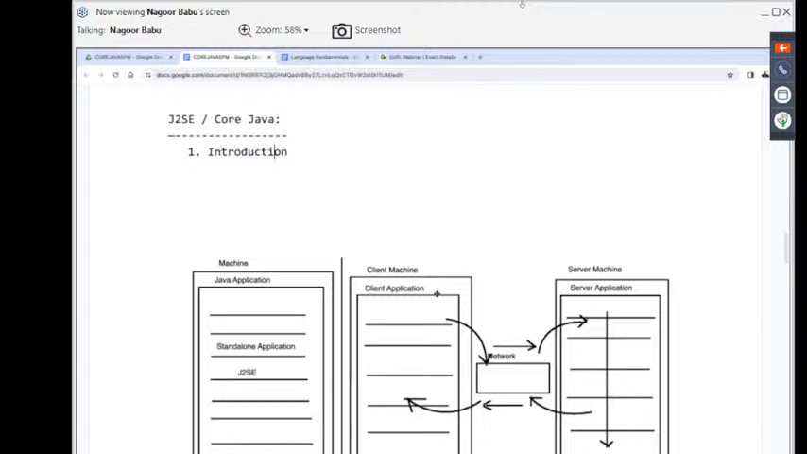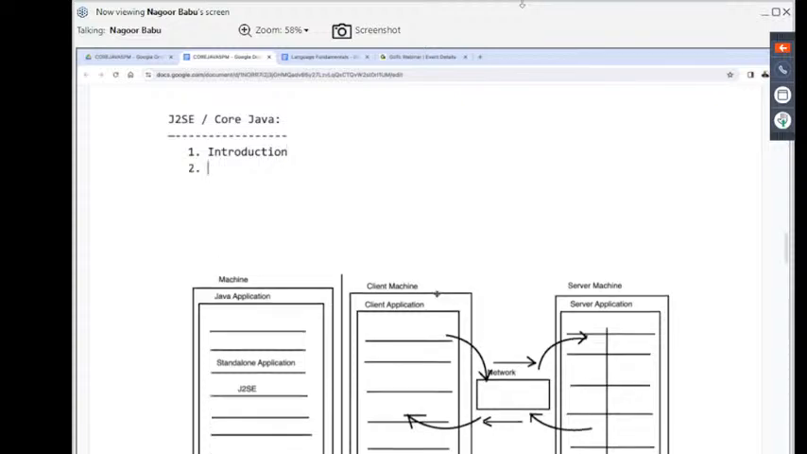Introduction. So inside this introduction, here what I am going to discuss with you: what is Java history? What is the background story for Java? Why is Java so good when compared with C and C++ or other programming languages? Apart from this, what exactly is the Java programming format?